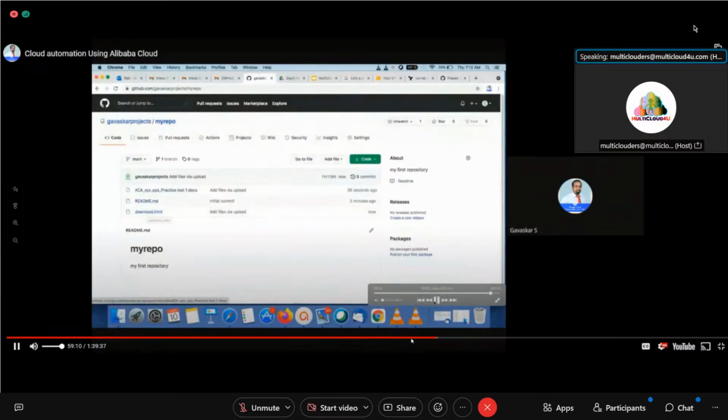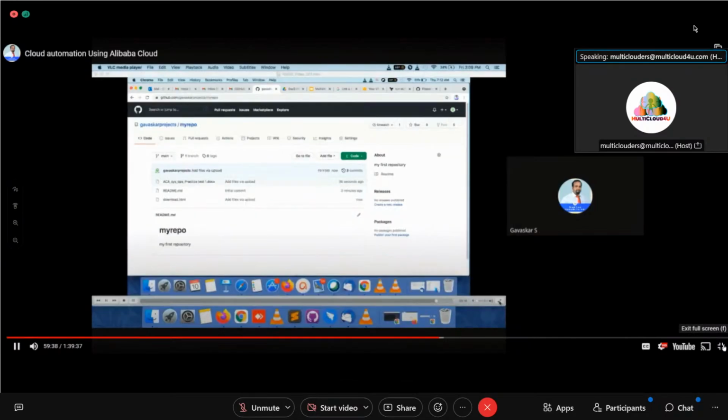Now you see here, I have uploaded some files. Now you see this file, how we can collaborate, but I didn't explain this here. In this demo it is not there. You click this code, you can find the link of this particular repository. You can share that with your students or somebody else, so that they can collaborate with your files. That's all about creating a GitHub account.